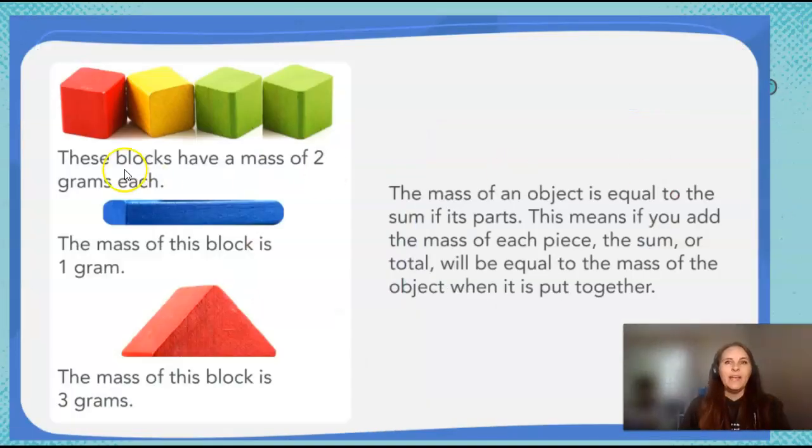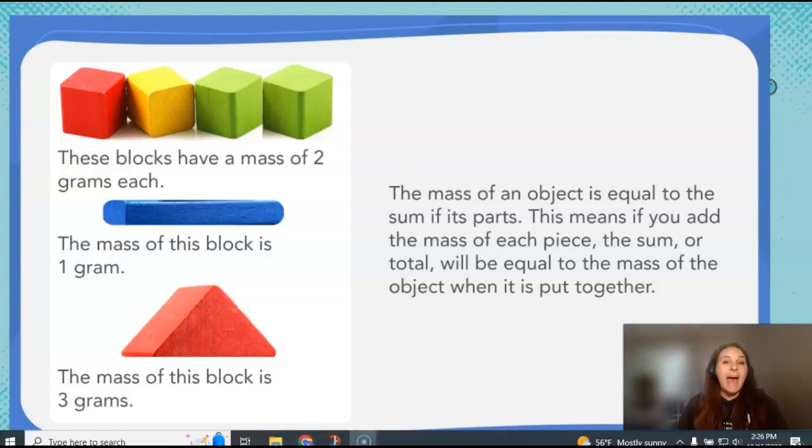First of all, we have these blocks. Each of these blocks has a mass of 2 grams. So how much matter is in each of these blocks? 2 grams. So I'm going to put 2, 2, 2. Each one has 2 grams. Then we have this rectangular thin blue block right here. It is just 1 gram. So how much mass or how much matter is in it? 1 gram. And then finally the mass of the triangle block is 3. So I'll put a 3 right there.